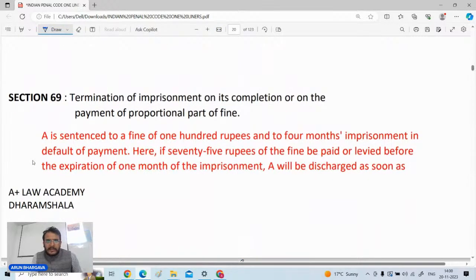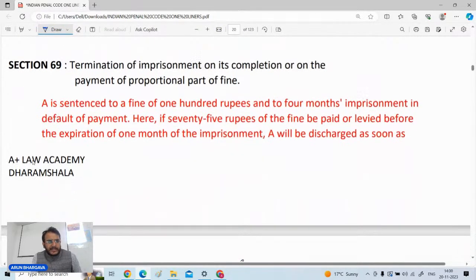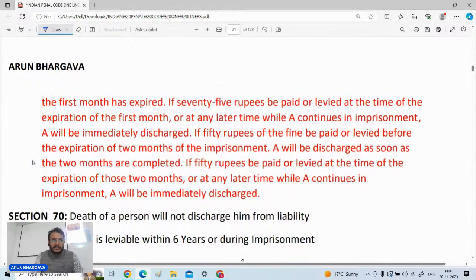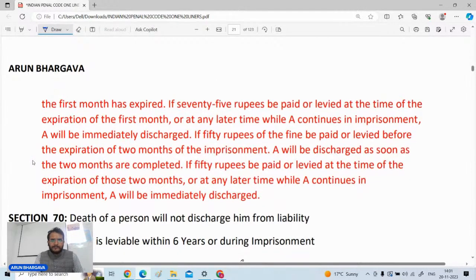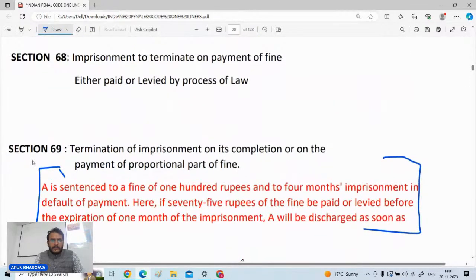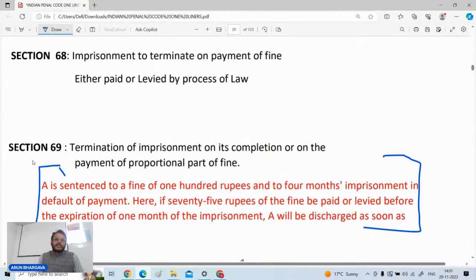Okay, इसके बाद आपके लिए section number 69 is important. Now in 69 it is saying what will be the maximum punishment if the person has defaulted the payment of the fine, and when the punishment will be terminated. Yeah, so section number 68 and 69 are on this particular point.